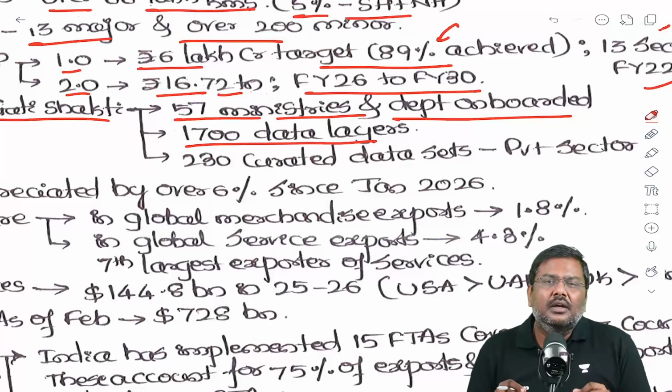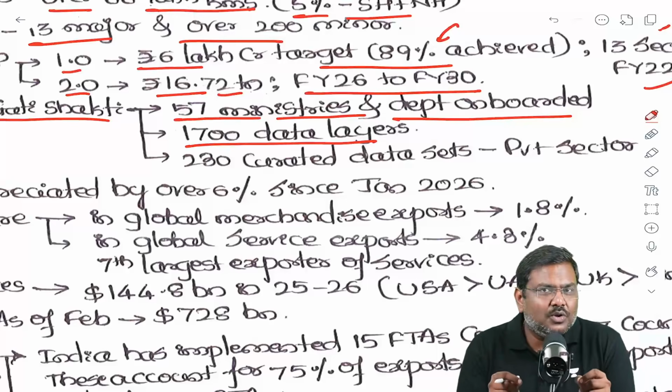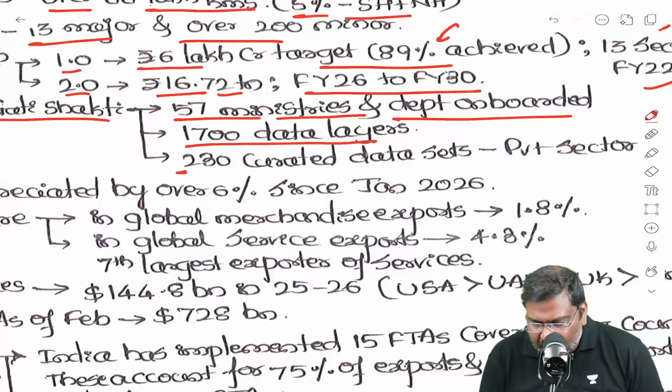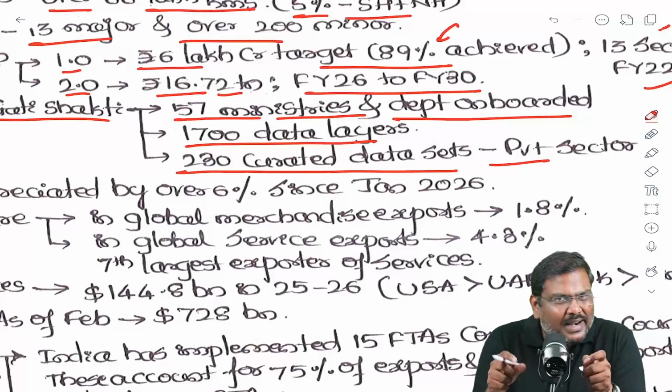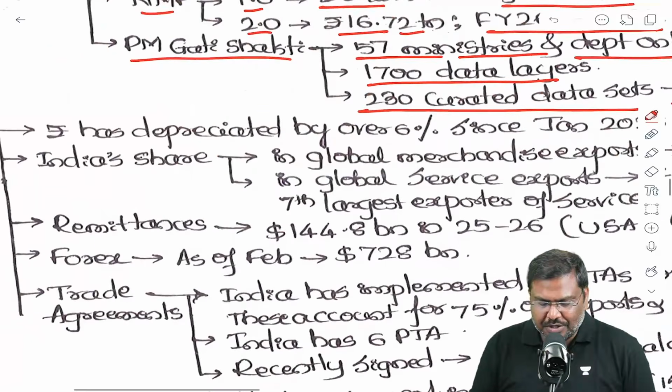But please understand, because of the security issue, confidential issue, etc., government has not allowed access to every data layer under the PM Gati Shakti. It is limited to 230 curated data layers. Limited access has been provided, but nevertheless an improvement compared to earlier situation.